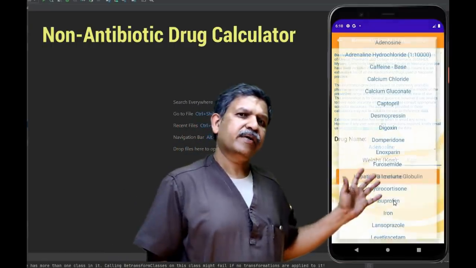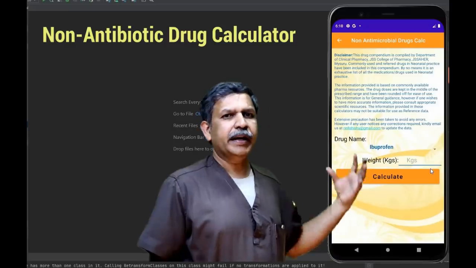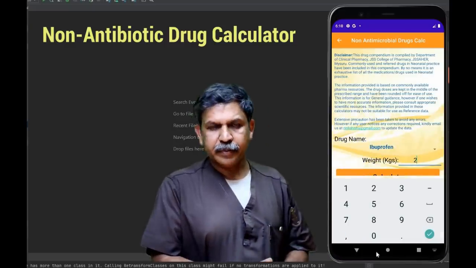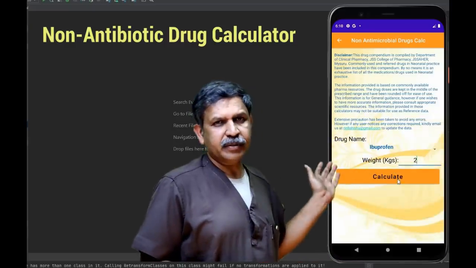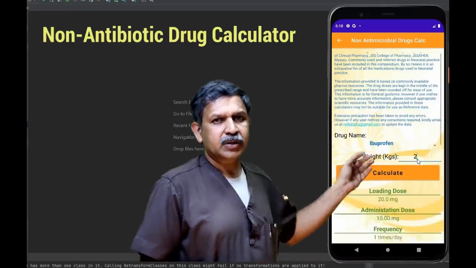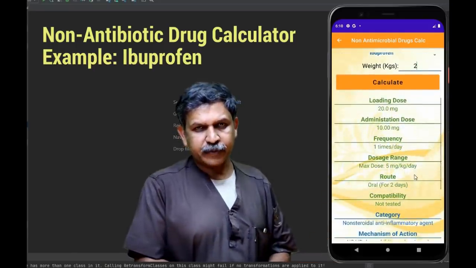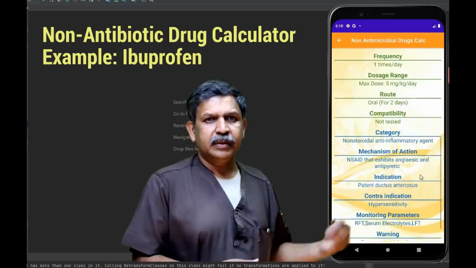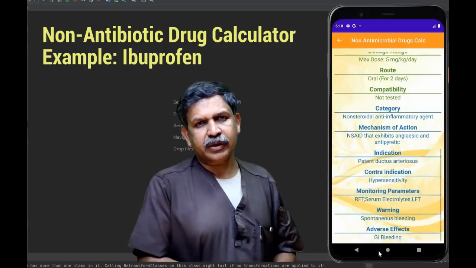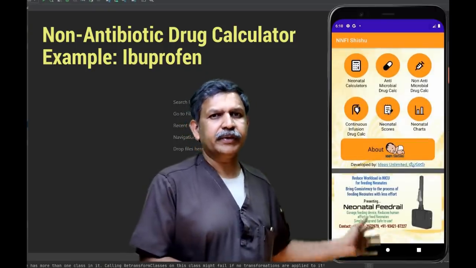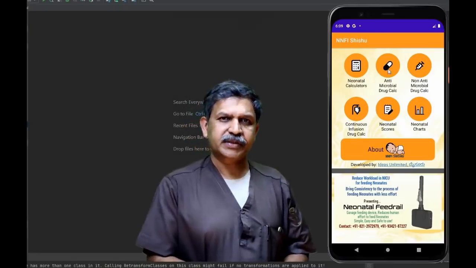So you can see we have grouped antibiotics into one group and non-antibiotic medications into another group. Let us take an example. It is very similar to the antibiotic calculator. So let us take an example of ibuprofen. So select the drug, type the weight, for example again 2 kilos, and press calculate button, and you get all the information that is needed to administer the drug.